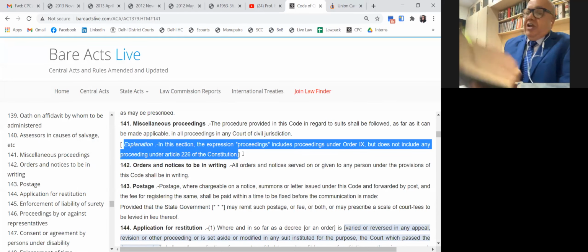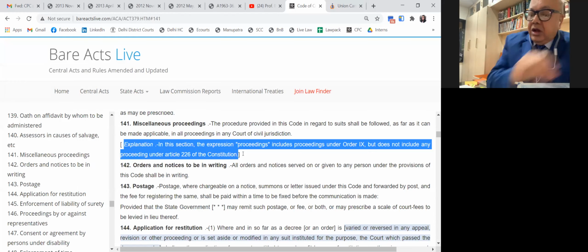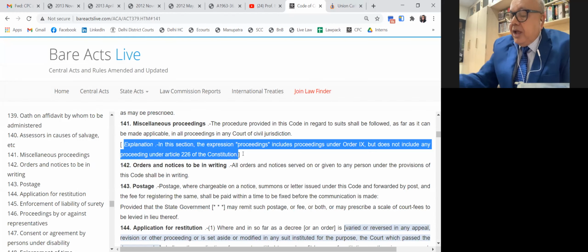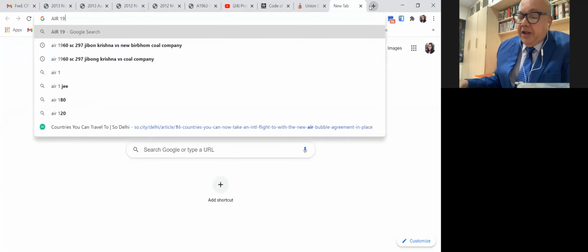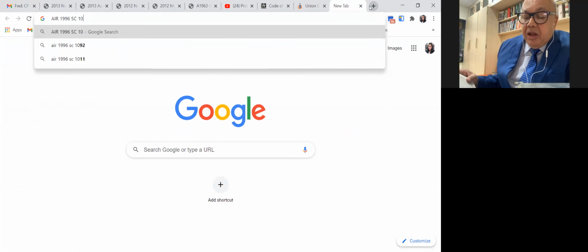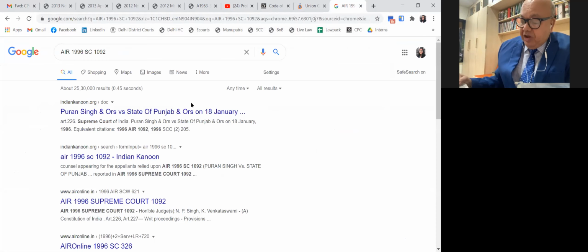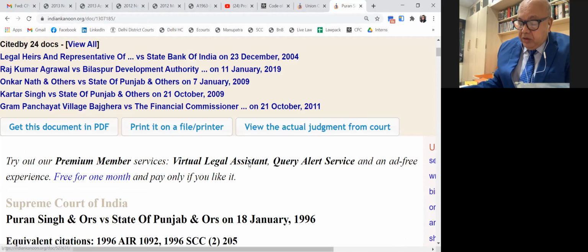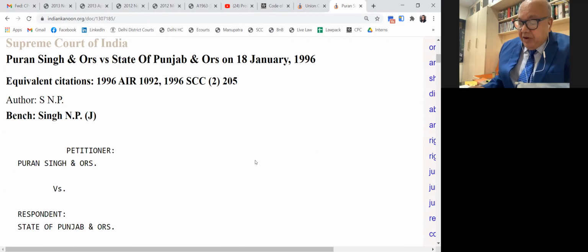On this, you may see a judgment of the Supreme Court, AIR 1996 Supreme Court, page 1092. The parties are Puran Singh versus State of Punjab. It said that the power of the writ courts is not limited by the procedural provisions of the CPC in view of Section 141.